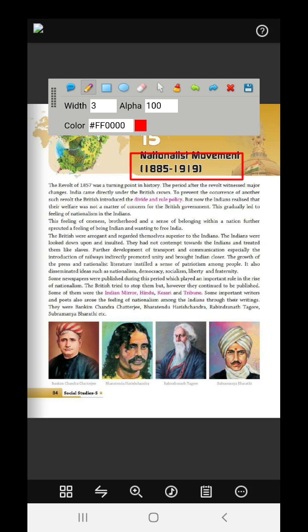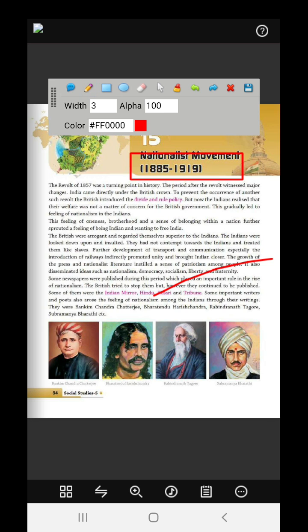Tribune, okay, tributes. Some of the writers and poets also wrote about feelings of nationalism among the Indians through their writings. Many poems were there. Bankim Chandra Chattopadhyay, Bharatendu Harishchandra, Rabindranath Tagore, Subramanya Bharati. There were many poems written by them, and they were patriotic actually.